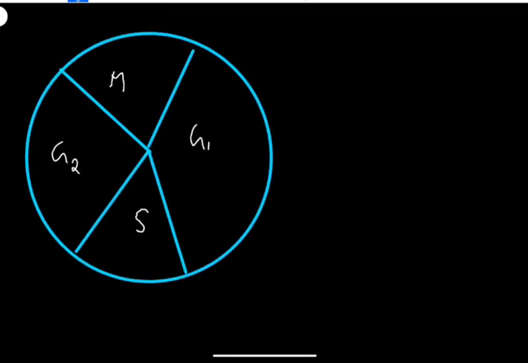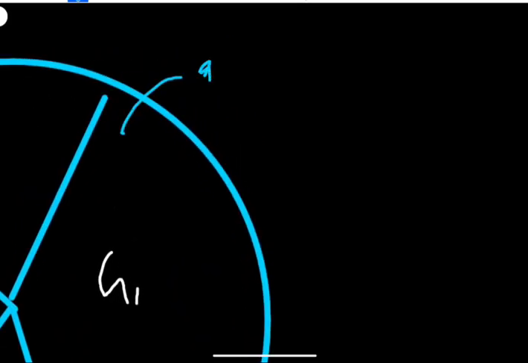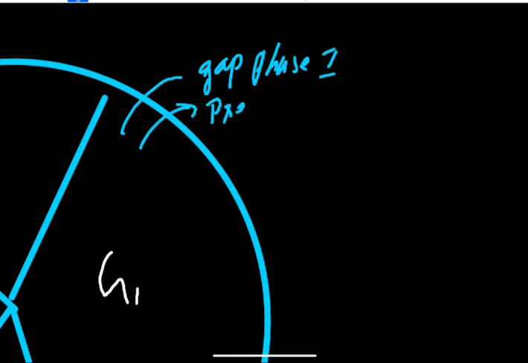In the G1 phase, it is also known as gap phase 1. It is also known as pre-M phase or pre-mitotic phase, or post-mitotic phase, because G1 comes after the M phase, right?